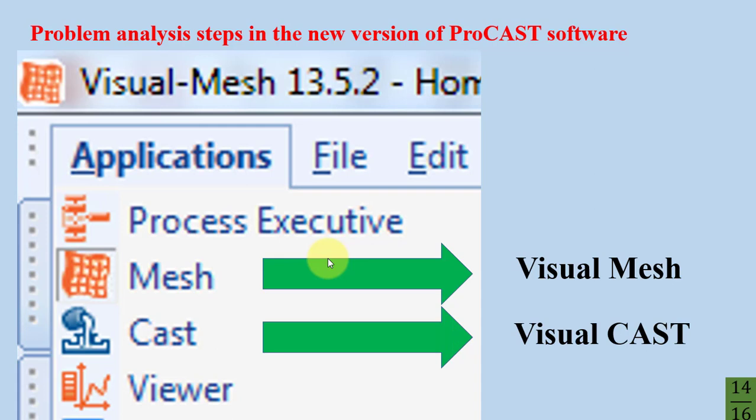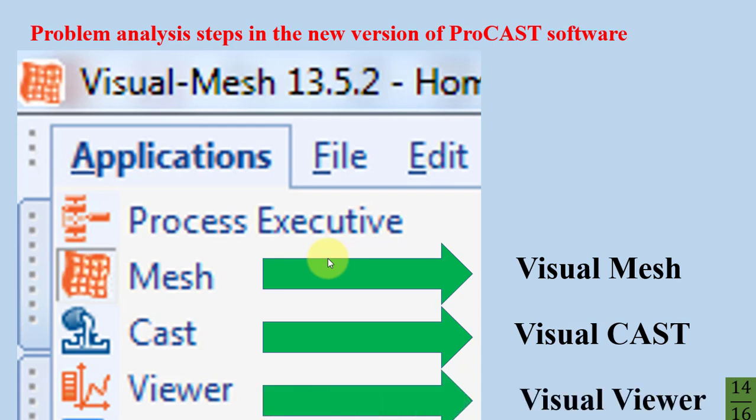We must create our boundary conditions, heat transfer coefficient, simulation parameters, and etc. And the third step is Visual-Viewer. We must analyze our casting simulation until we receive the best answer.